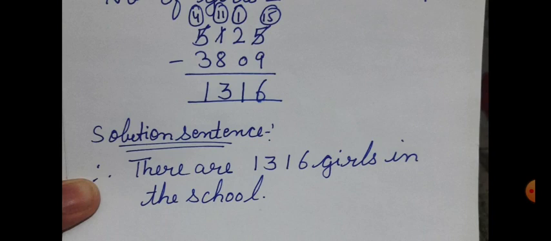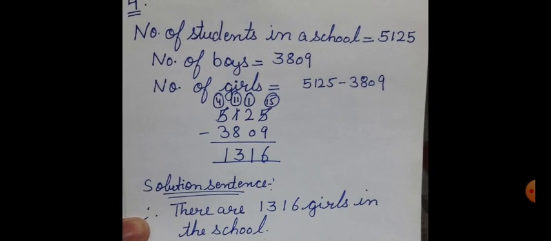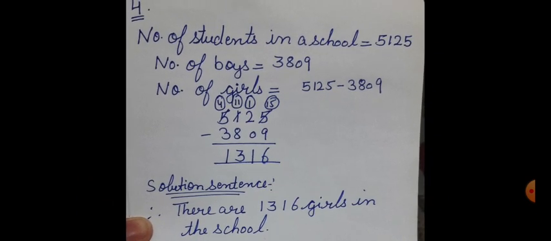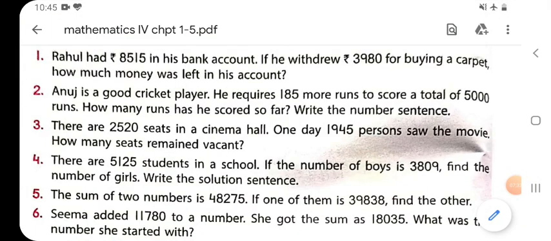So we will write, therefore there are 1316 girls in the school. Okay. So simple. So this was our question. Now moving to the next question number.